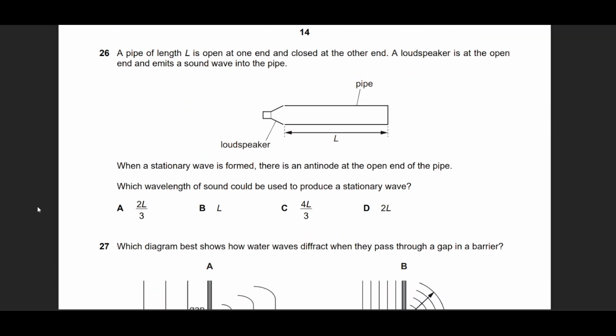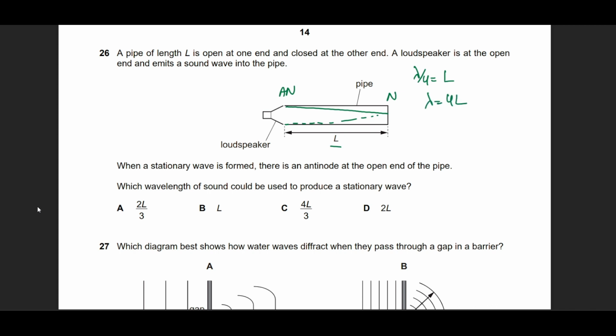Question number 26 asks what could be the possible cause, or what could be producing a stationary wave. You see, the open end always has an antinode and the closed end has a node. This is what we already remember. So in this loop, starting from the very basic, the fundamental is going to look like this. So my lambda by 4 is being covered in a distance of length L. So my lambda comes out as 4L.